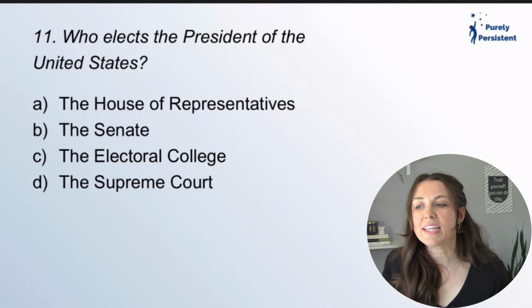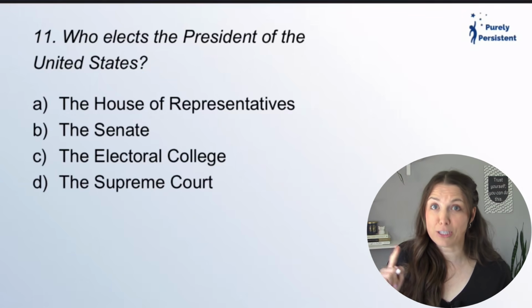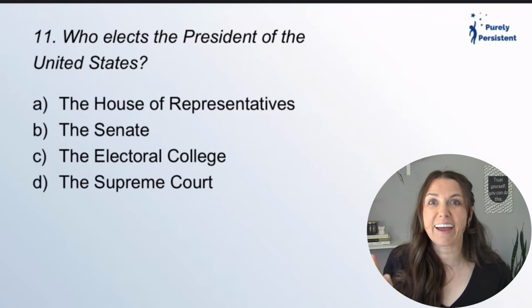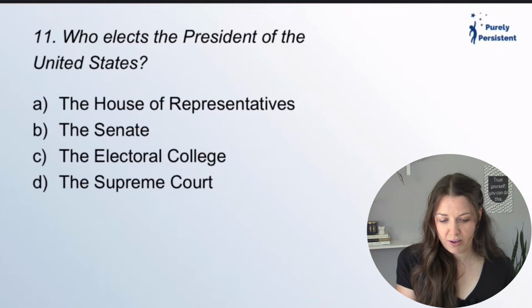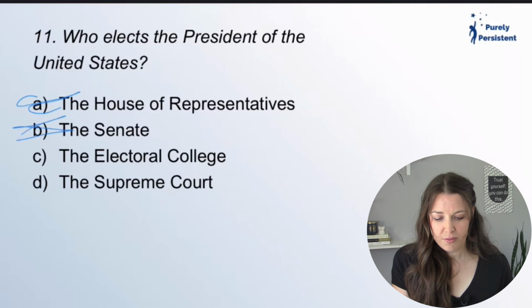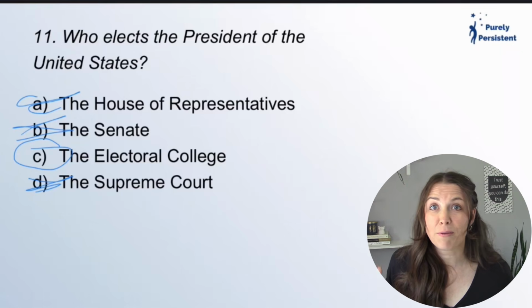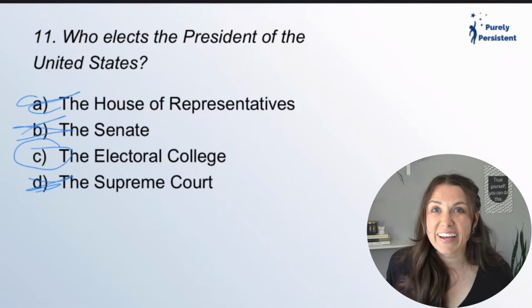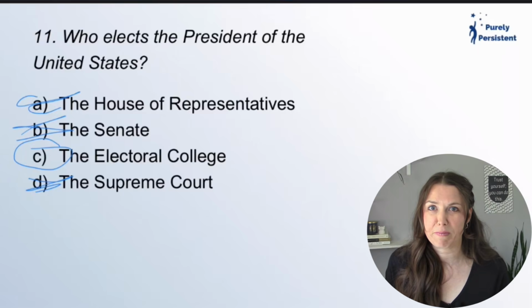11. Who elects the President of the United States? Okay, guys, we just went over this. Were you paying attention? Okay, so the answer, the House of Representatives, no, right? The Senate, no. The Supreme Court, no. It is the Electoral College. If you need to go back to question number 9 so you can review it, please do. I mean, it's a critical concept for you to understand.